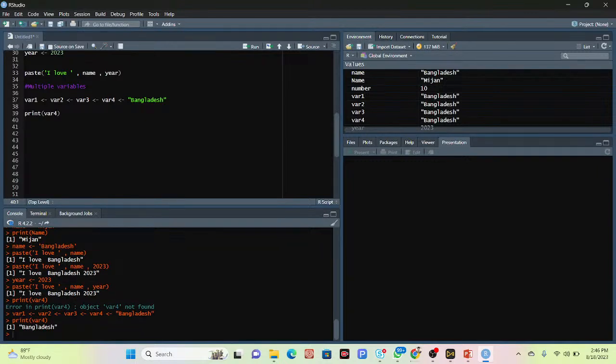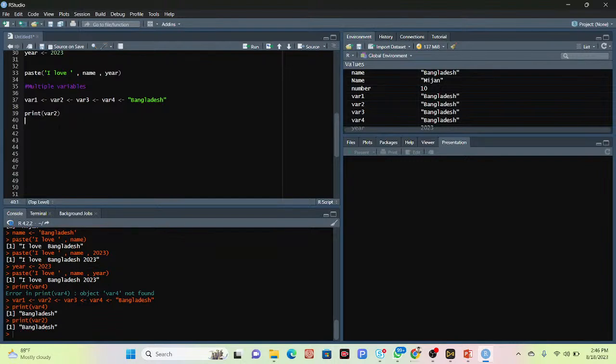Suppose I print variable 2. I can get the same value, Bangladesh. So multiple variables are supported. Our programming language supports multiple variables. Here I put different variable names and store a single value. It is possible in our programming language to assign different variable names to only one value. So it's called multiple variables.